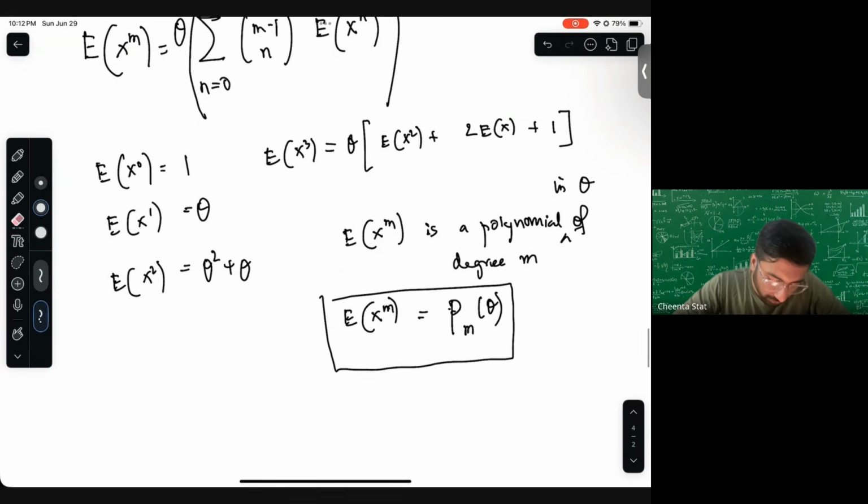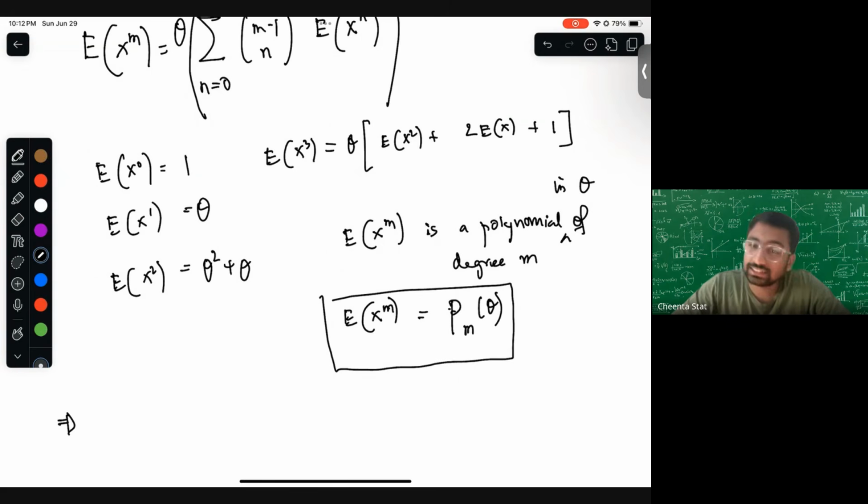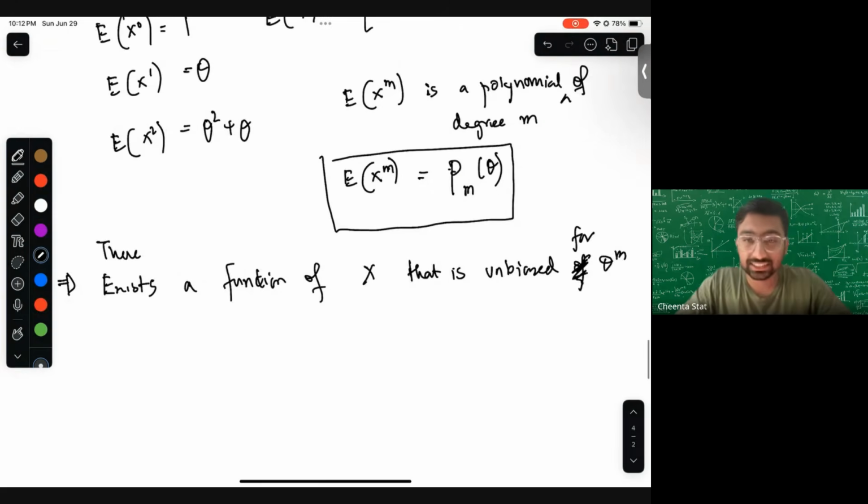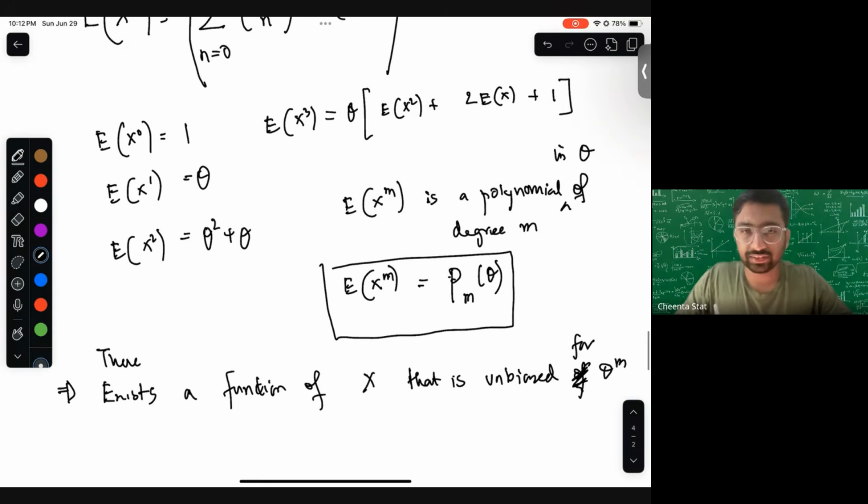Because this will prove to you that there exists a function of x that is unbiased for theta to the power m, because you will always find the highest degree here.